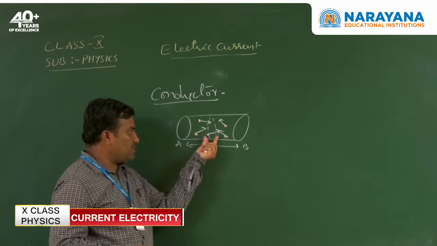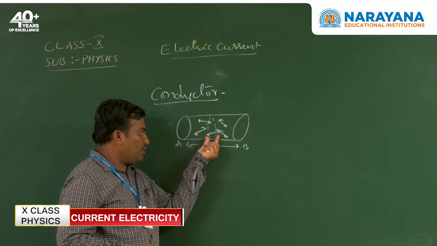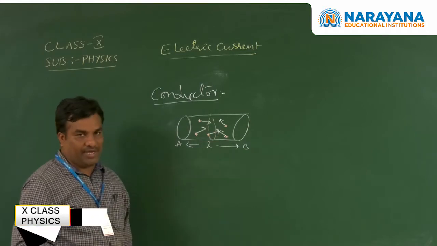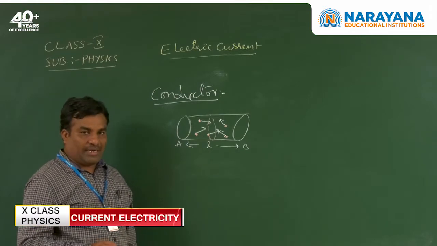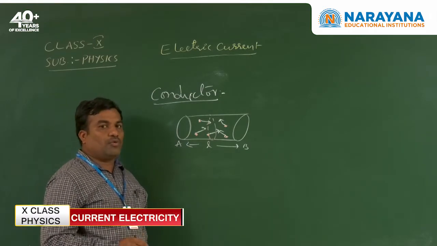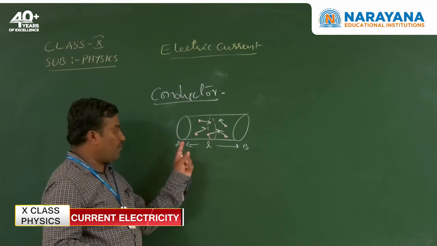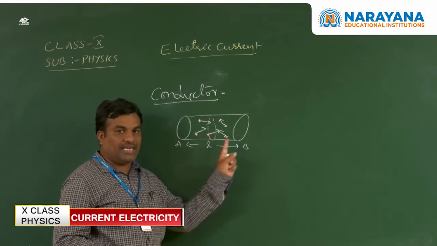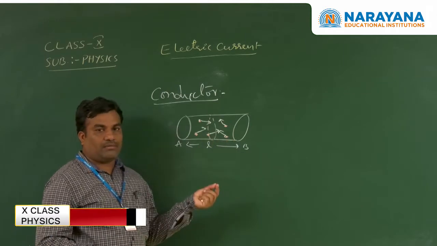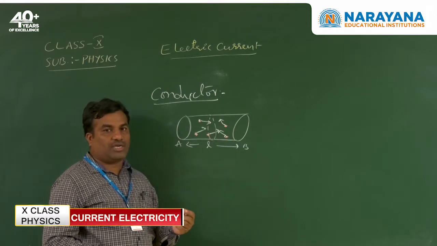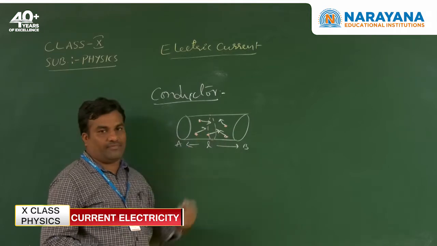Here this is the unit cross-sectional area. The number of electrons travelling through the unit cross-sectional area from left to right is equal to the number travelling from right to left.